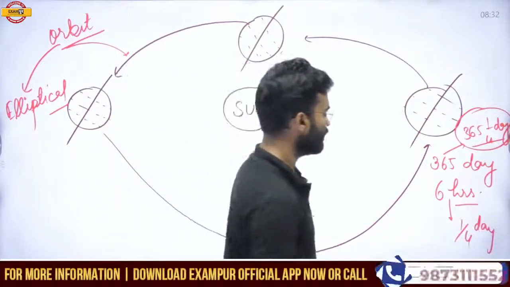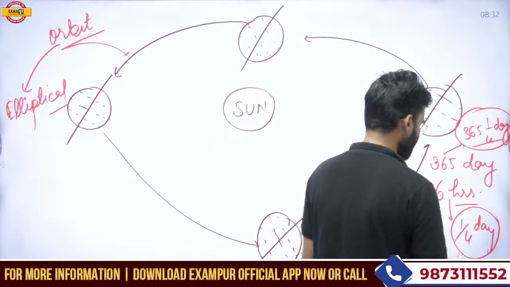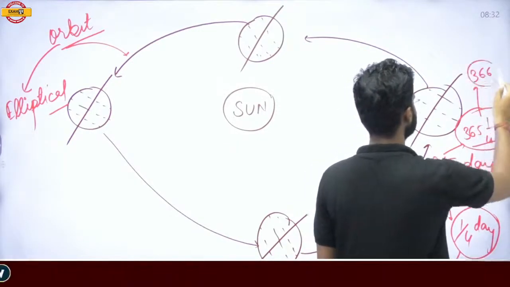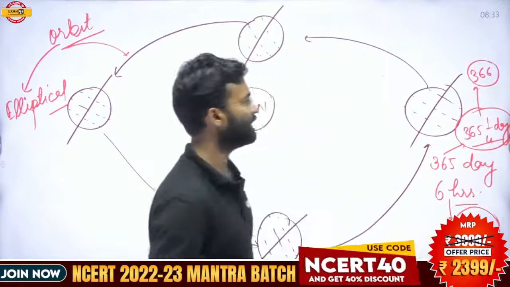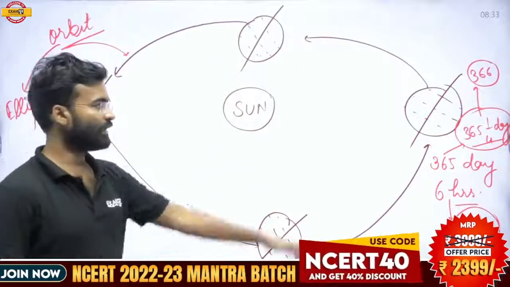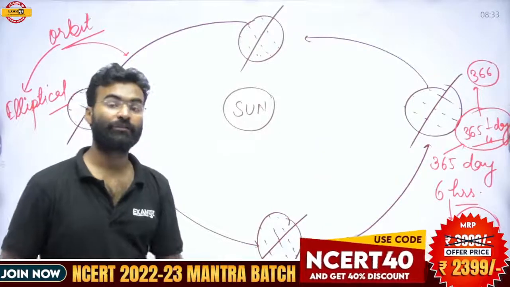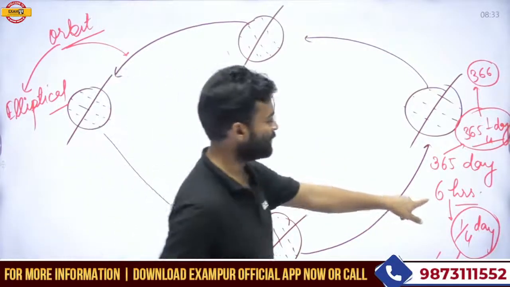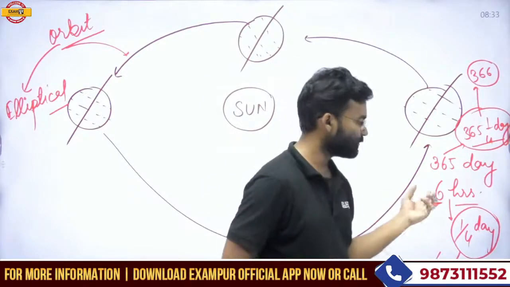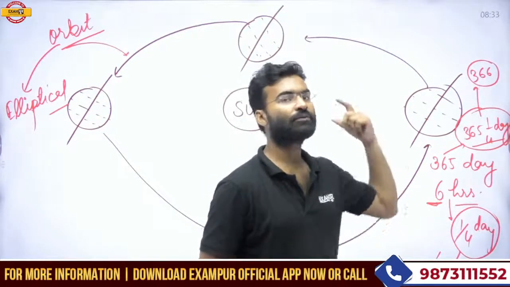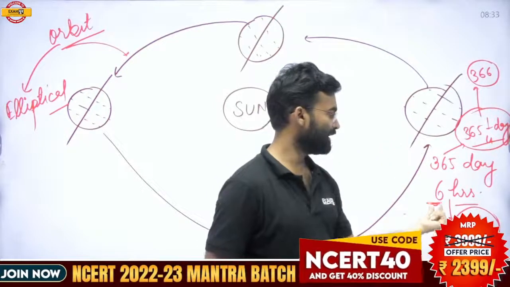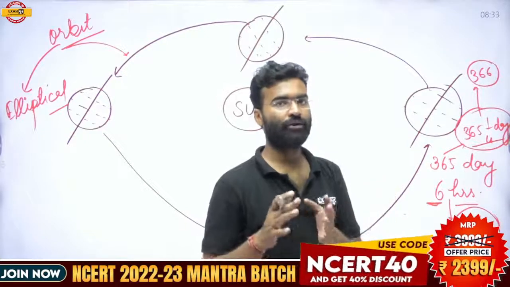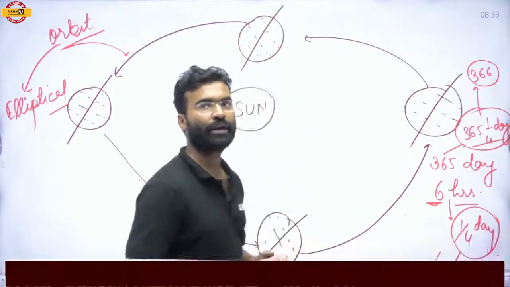After 4 years, the 1/4 days add up to 1 day, and then after 4 years we consider it as 366 days. This year is termed the leap year. That is why a leap year always happens after 4 years. If this duration were 4 hours, then the leap year would always come after 6 years. If it were 8 hours, then the leap year would come at the end of 3 years.